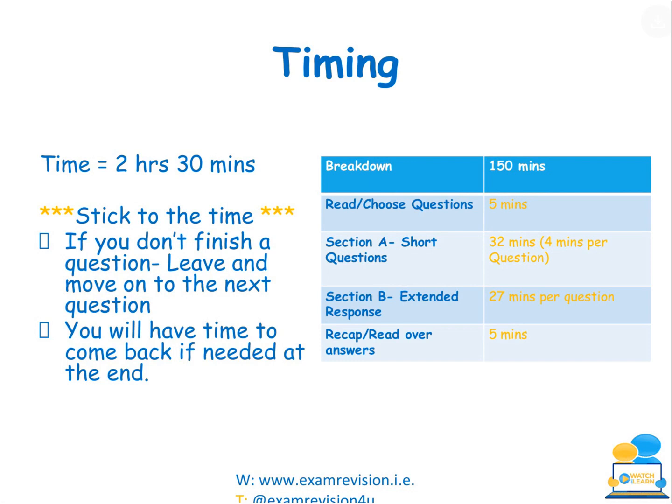What I mean by that is, don't just look really quickly at A and B, see that you can do those, and then move on and say I'm doing that question. Check and make sure you can do all parts of A, B and C. That's really important because students rush that decision and then it's too late when they're in the middle of the exam. So that 5 minutes is really, really important to choose your questions at the start.